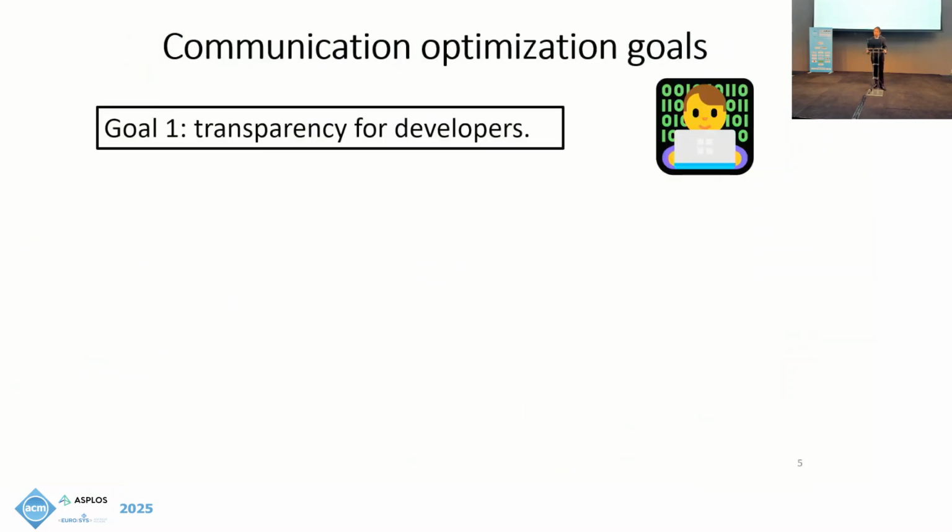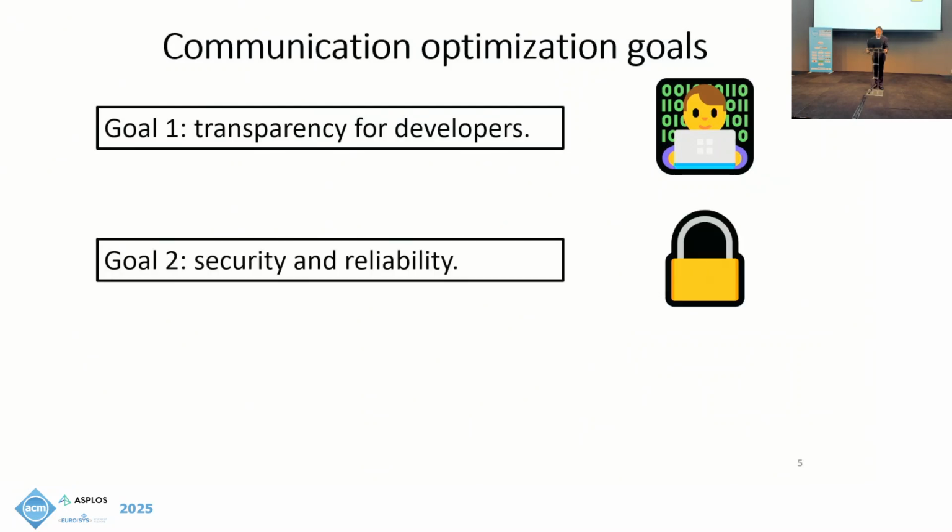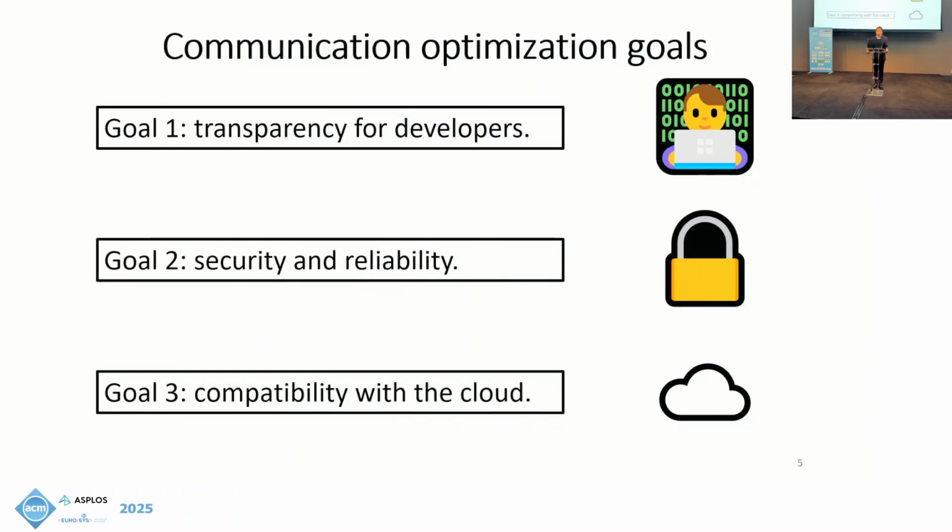Ideally, communication optimization for symbiotic processes should meet the following goals. Firstly, we should achieve transparent optimization without application modification. That is, we need to provide a compatible API that most developers use, such as the POSIX socket API. Secondly, we should keep security and reliability guarantees for applications when we optimize communication for them. Finally, we should keep compatibility with existing cloud infrastructures.